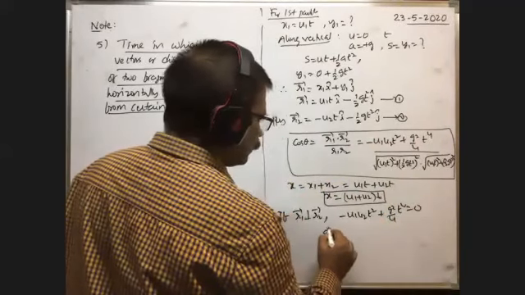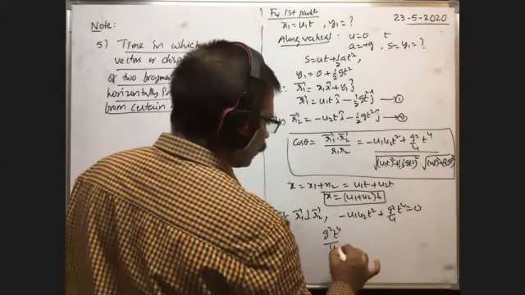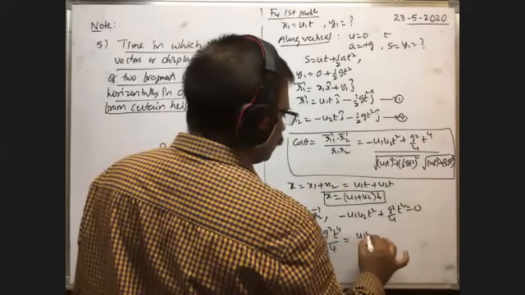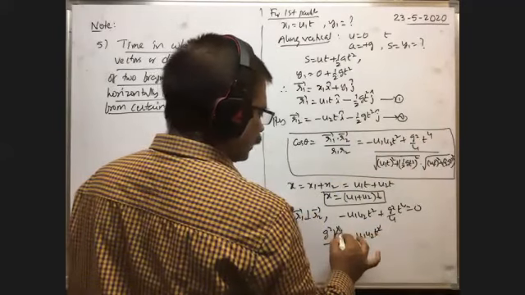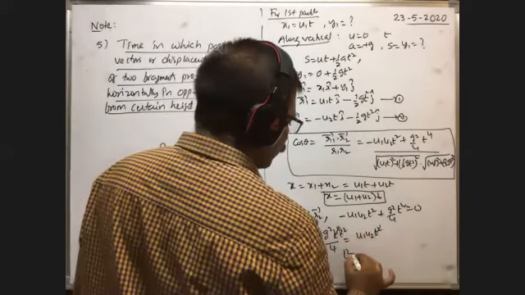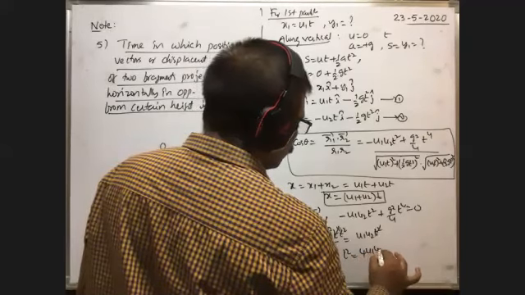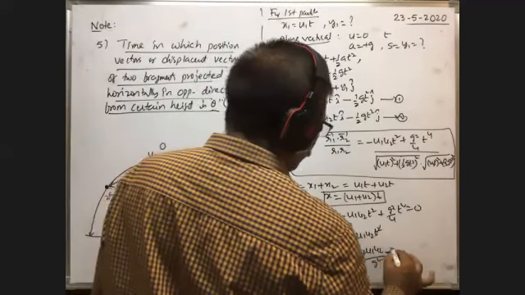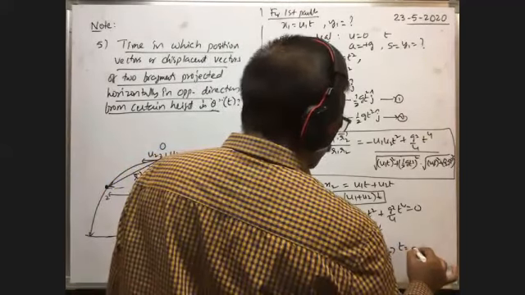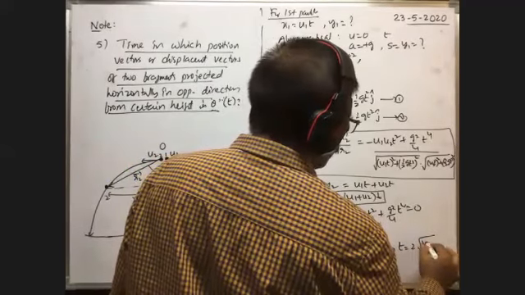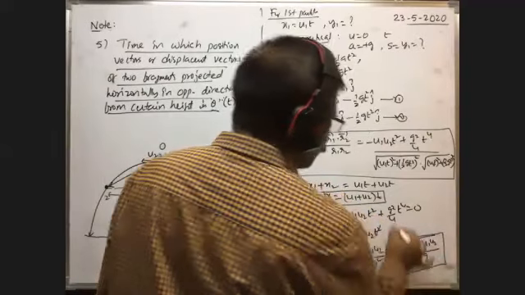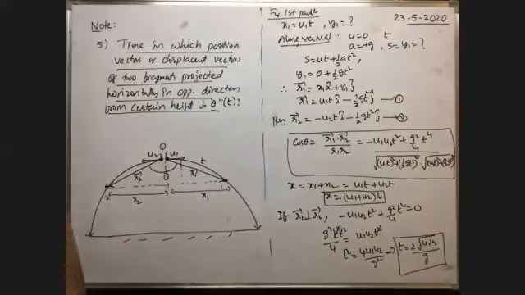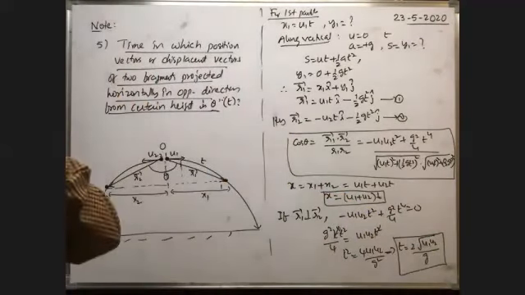Or g square t to the power 4 by 4 is equal to u1 u2 into t square. Here t square cancels, so t square is equal to 4 u1 u2 by g square. This implies t is equal to 2 into root u1 u2 by g. This is the time after which the angle between the displacement vectors is 90.